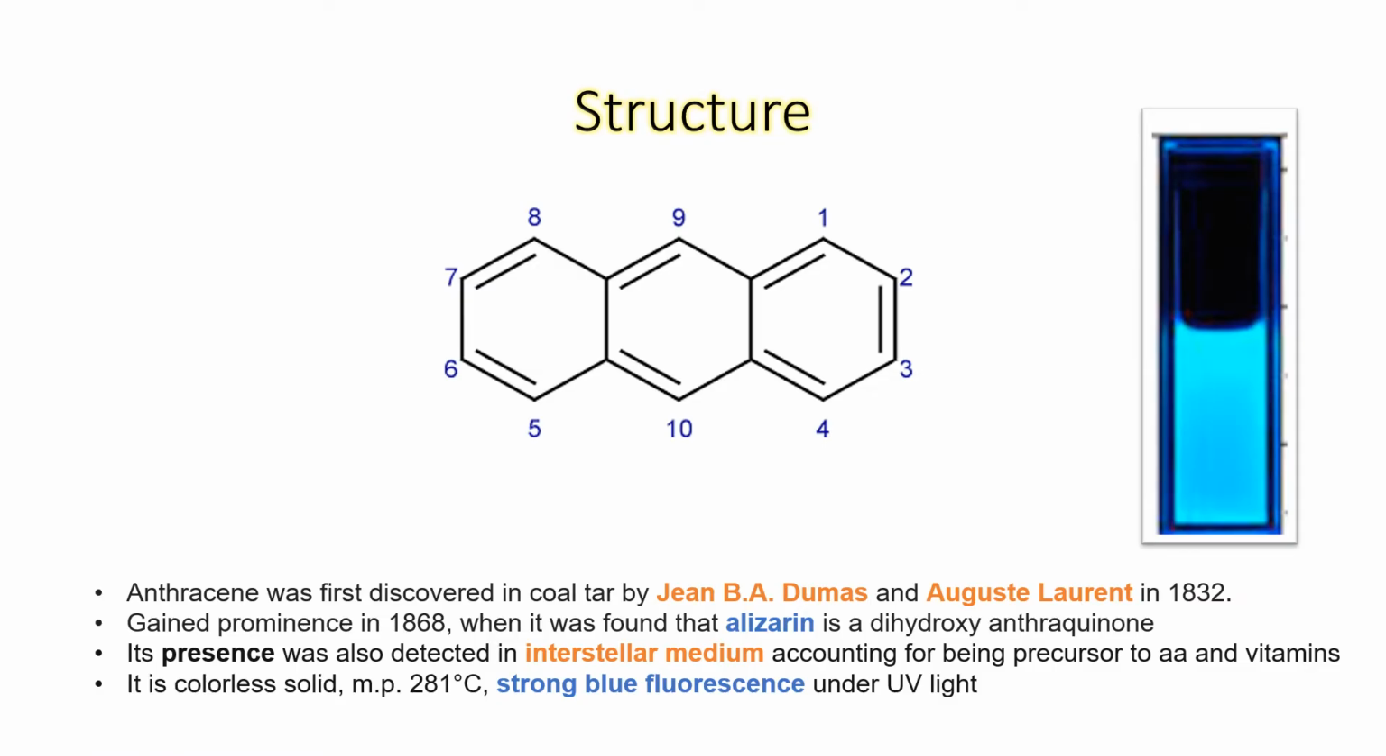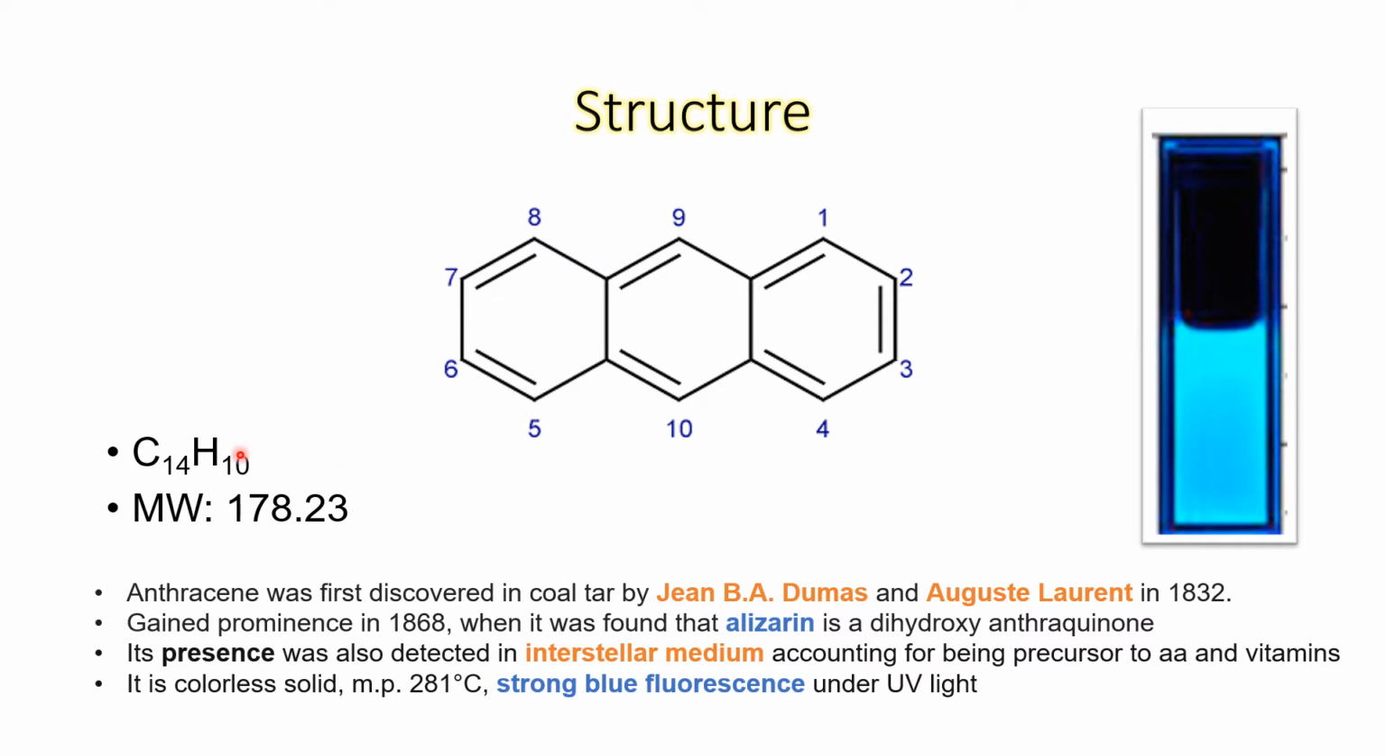These 3 benzene rings are fused in a linear fashion. So we have already studied naphthalene. If you fuse one more benzene ring in the linear sequence, what we get is anthracene. If you count the number of carbon atoms, there are a total of 14 carbon atoms and 10 hydrogens.